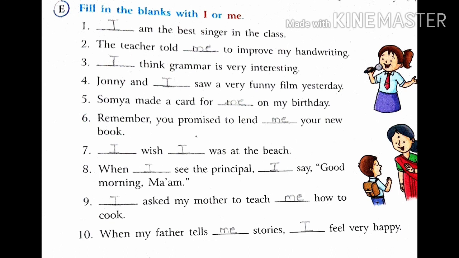Question E. Fill in the blanks with I or me. You have to fill the blanks using I or me according to the sentences. For example, question number 1: I am the best singer in the class. So here it will be I. Likewise, all have been done for you.